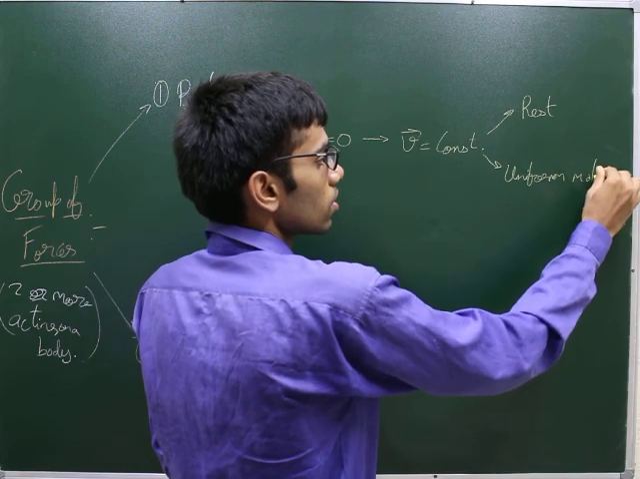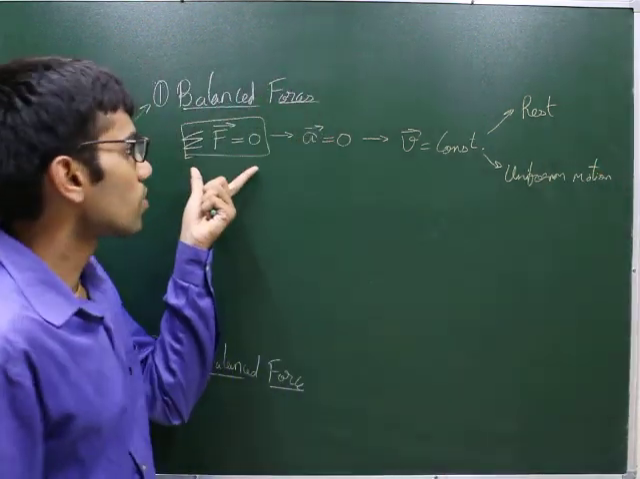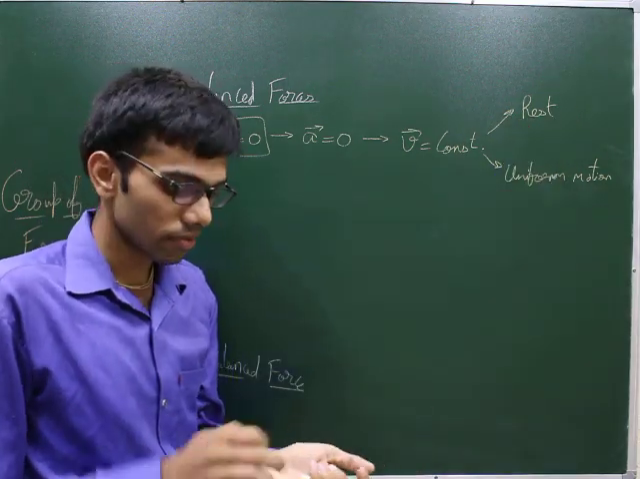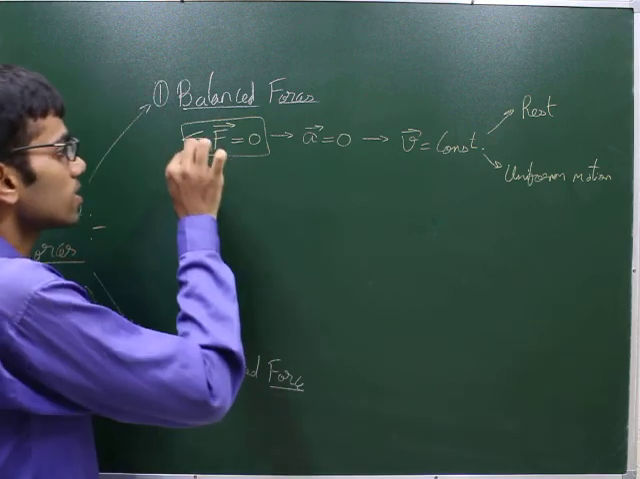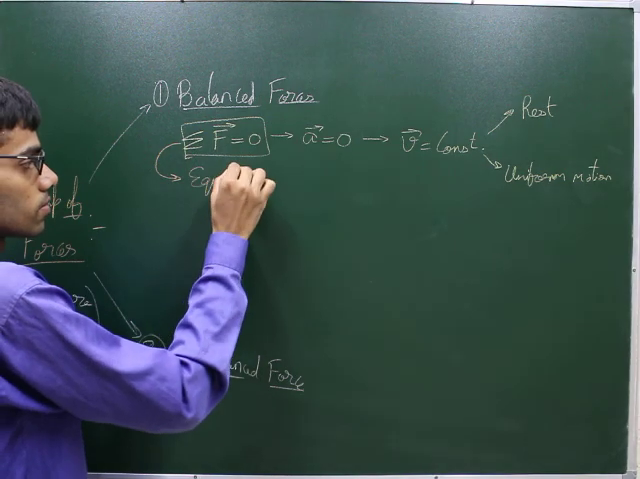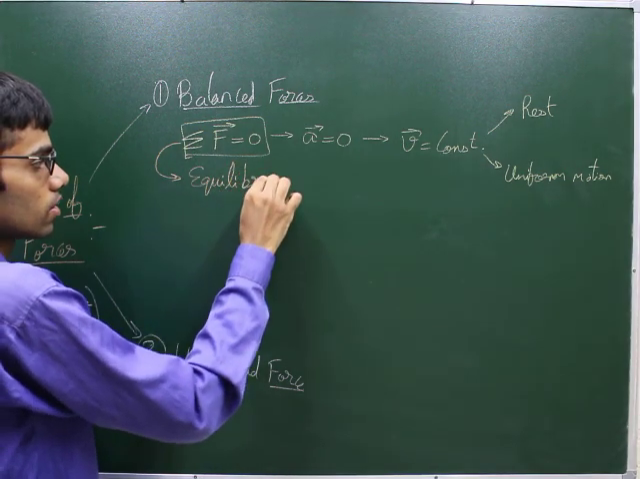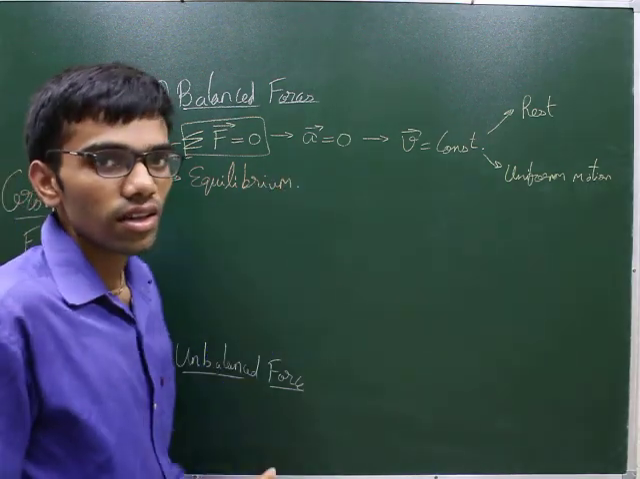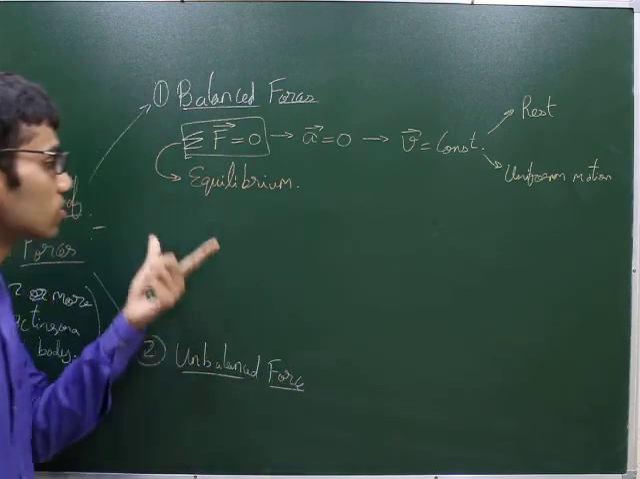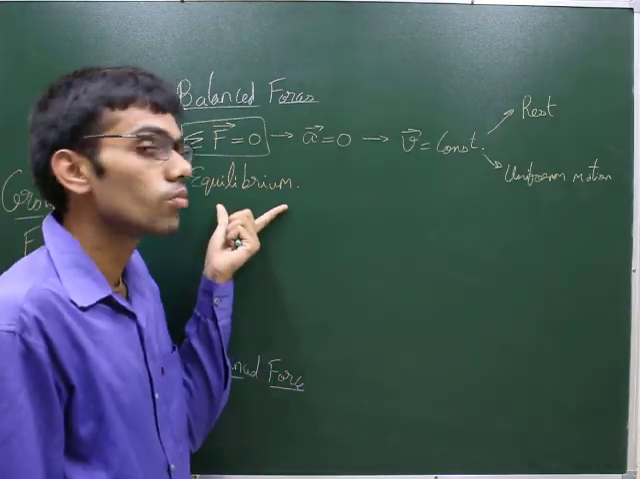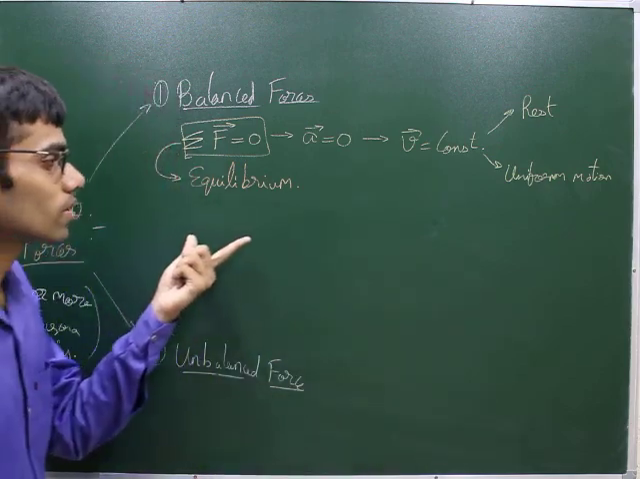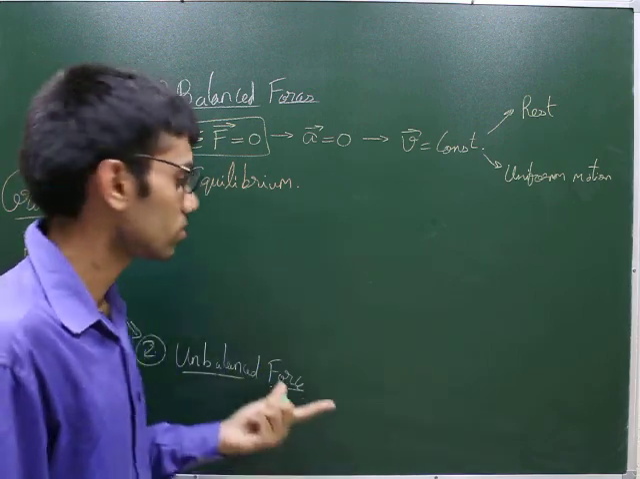This is very important. If the sum of all the forces is 0, then the body can be at rest or it can be in uniform motion. And this same statement can be written as equilibrium. Equilibrium means the sum of all the forces acting on the body should be 0. That condition is called the equilibrium condition, which is very important. You will be studying this quite a lot in the future also. There are two types of equilibrium, static and dynamic, which we will also study.